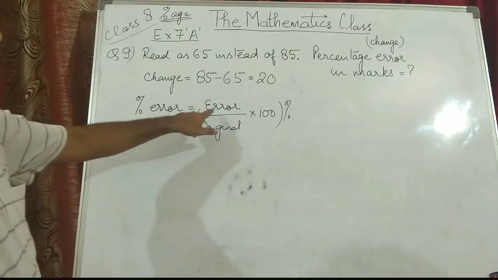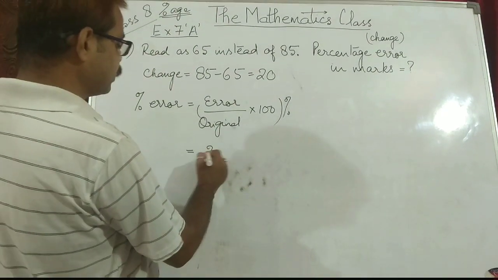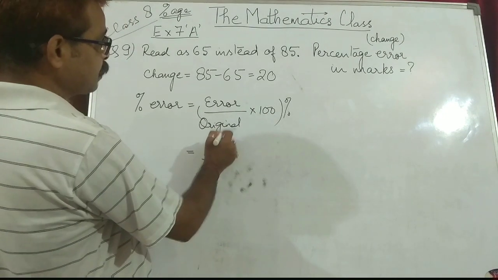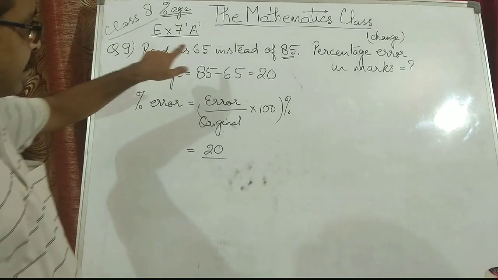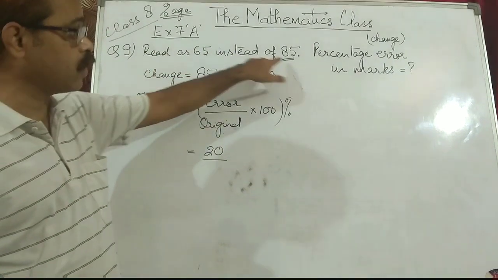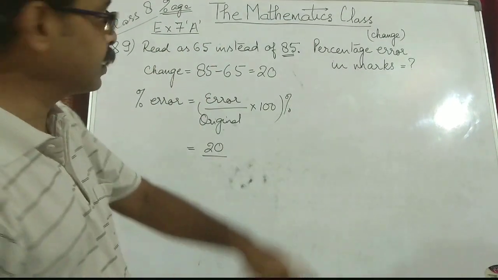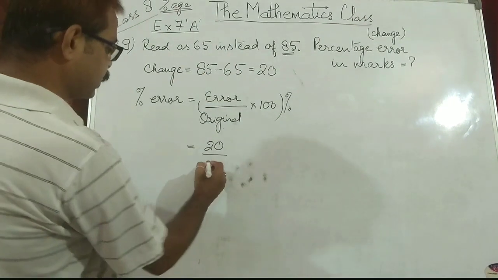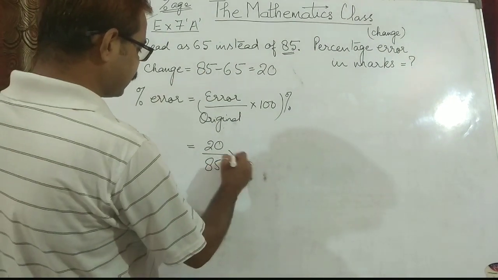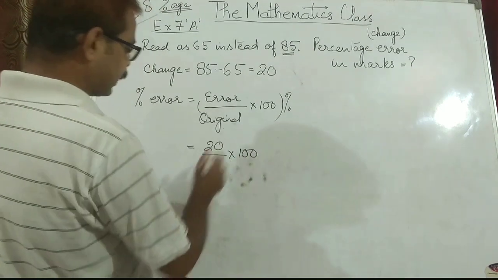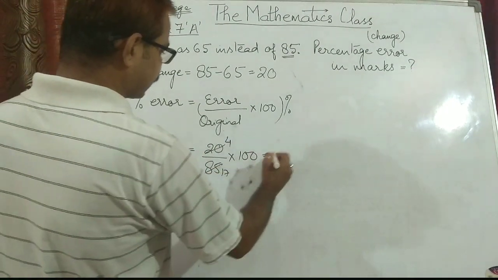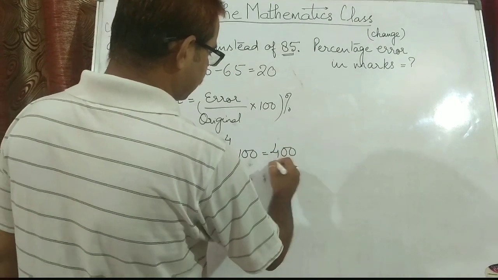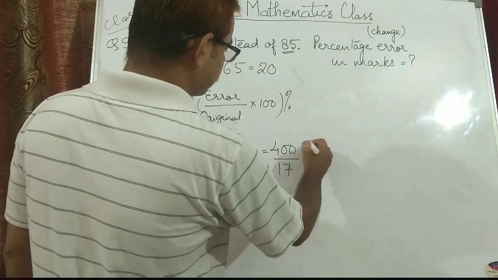So what is the error? Error is 20 marks. Original marks were 85, because they say marks were read as 65 instead of 85. So 20 upon 85 into 100 can be solved. 5 4s are 20 and 5 17s are 85, so that comes to 400 upon 17 percent.